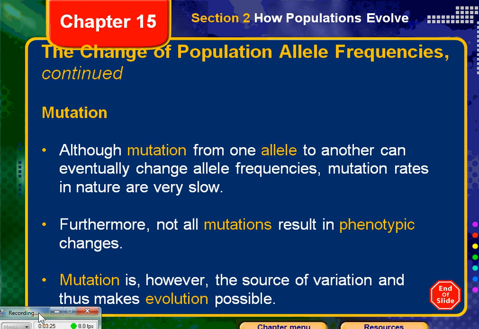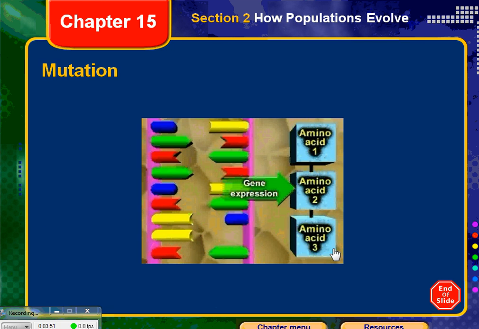Remember when we did transcription and we were coding for those amino acids? Several different 3-sequence codons, the 3 nucleotides, coded for one specific amino acid. So sometimes those mutations aren't going to change what that code would be. Mutation, however, is a source of variation, and thus does make evolution possible.